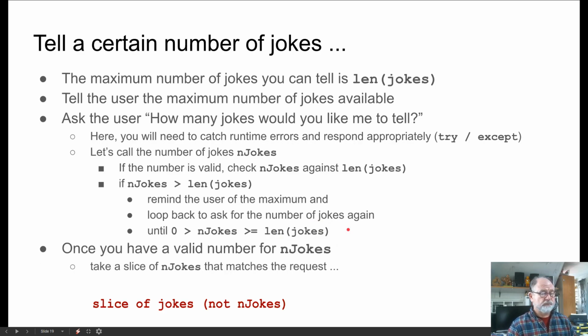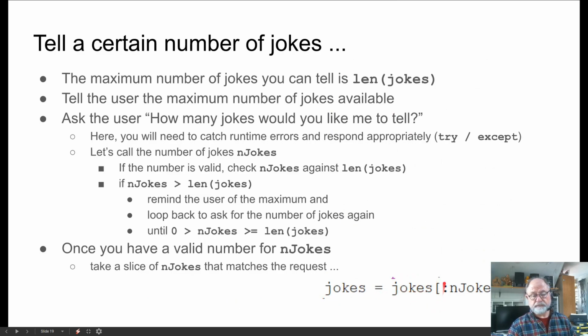Once you have a valid number for n jokes, then the way you tell a certain number of jokes is to take a slice, not of n jokes though, but a slice of jokes that matches the request. So here's jokes equal to jokes from the beginning all the way up to n jokes.